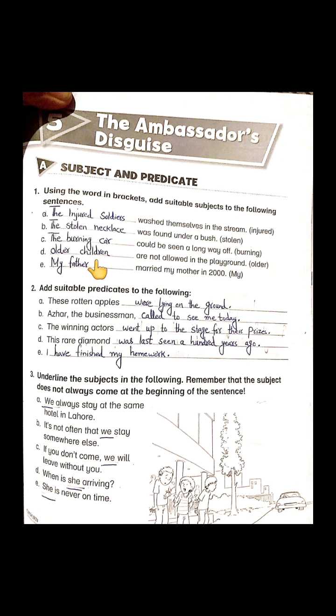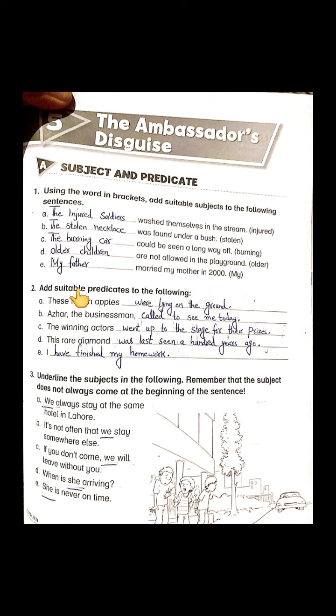Then the next is dash are not allowed in the playground, and the bracket word is older. So in the playground, who are not allowed? Older children are not allowed in the playground. And the last is dash married my mother in 2000, and the bracket word is my father or my dad. My father married my mother in 2000. I hope you have understood how we can make subjects from ourselves.